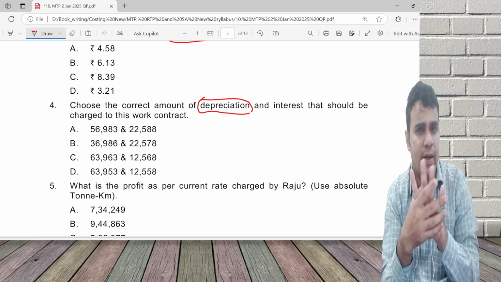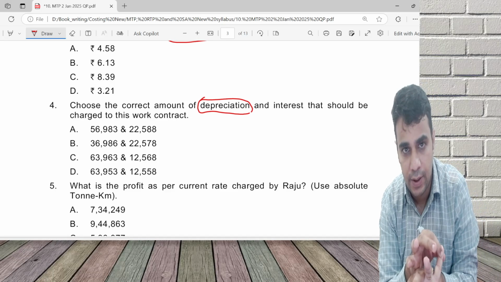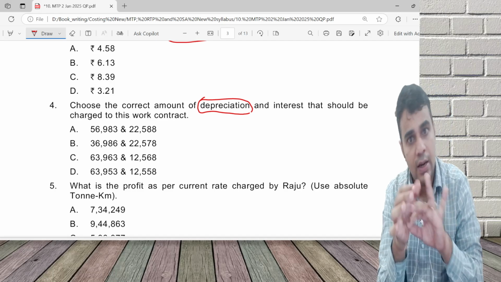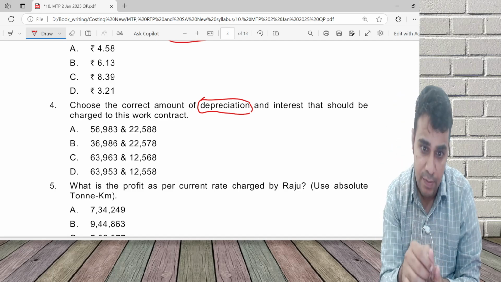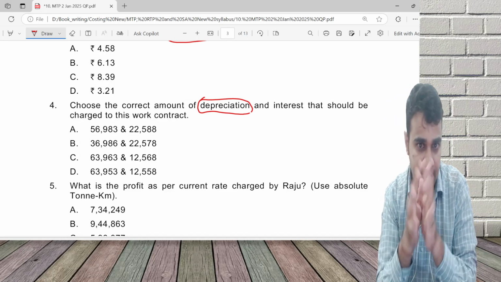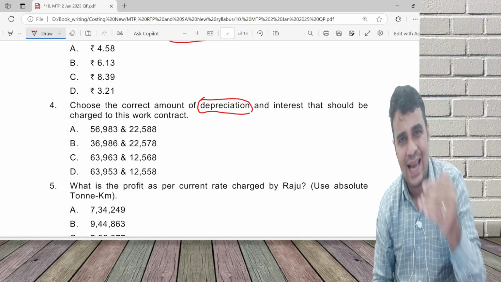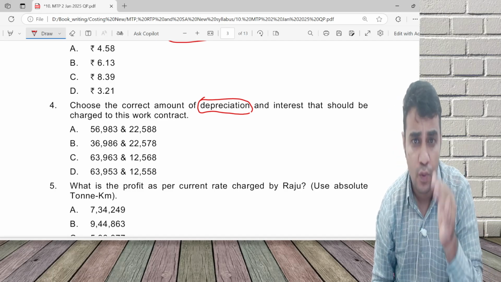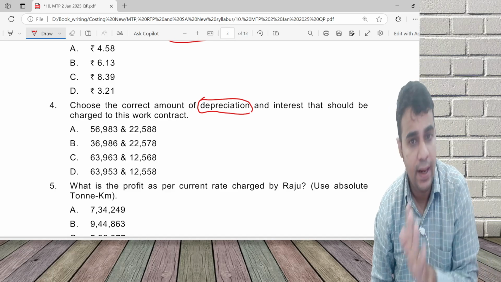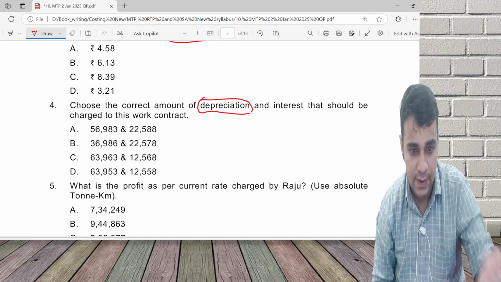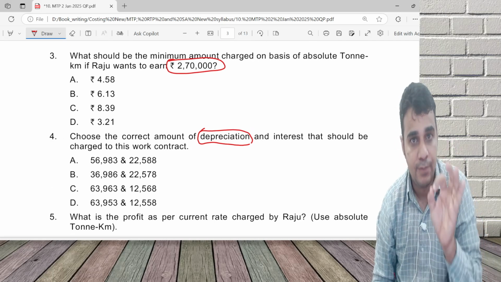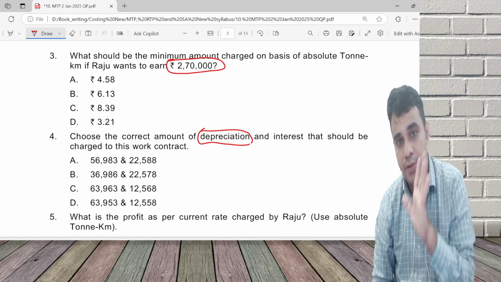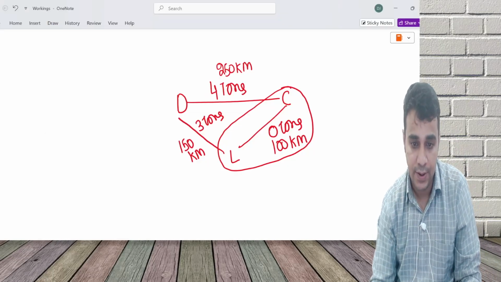So we'll first do 4 calculations: absolute ton kilometer with minimum condition and without minimum condition, commercial ton kilometer with minimum condition and without minimum condition. First, let's get these 4 numbers and then we'll calculate all expenses. In that, interest and depreciation will come, and then we'll start answering one by one. It's a very comprehensive question.